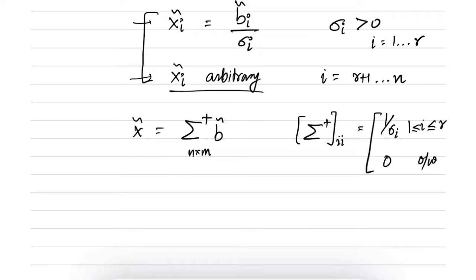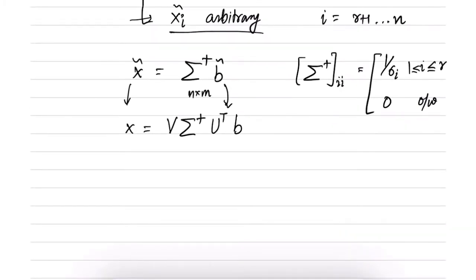So I take all the entries as 0 except wherever the singular values were non-zero, and I take the inverse of those. So then x tilde is equal to this. Substituting b tilde and x tilde, we can see that x is equal to V sigma plus U transpose times b.